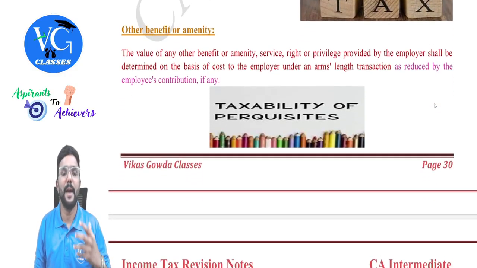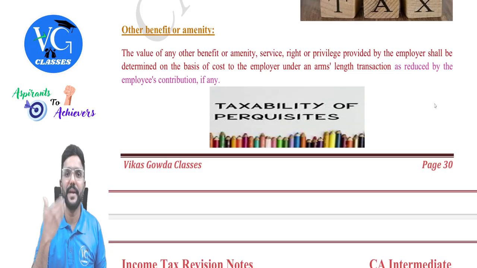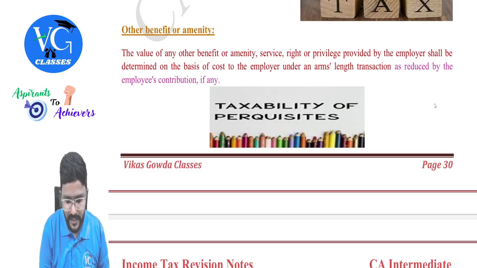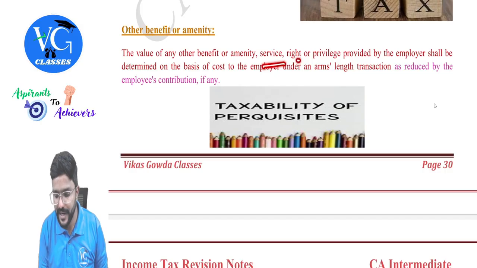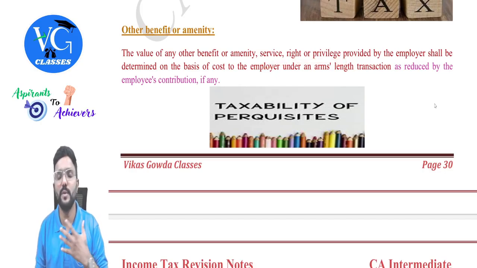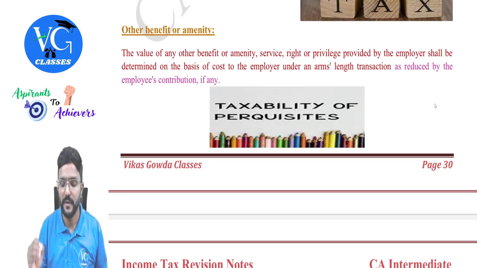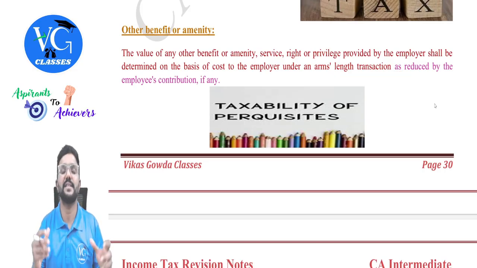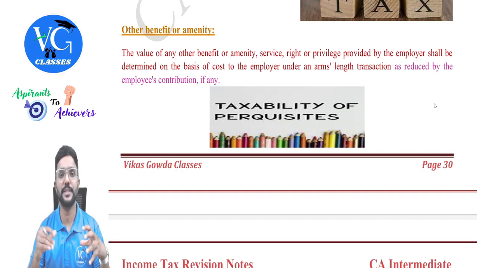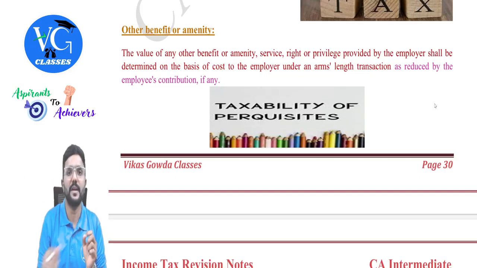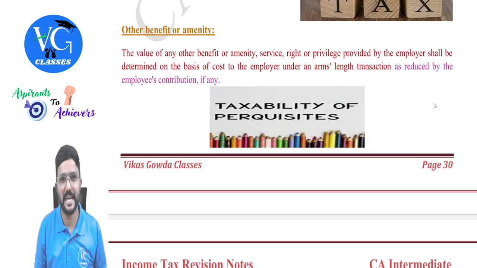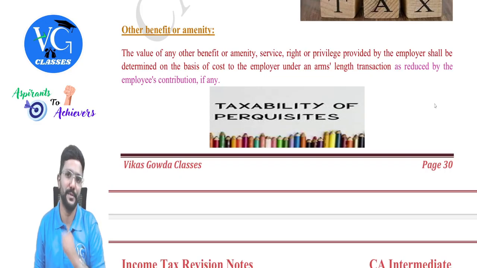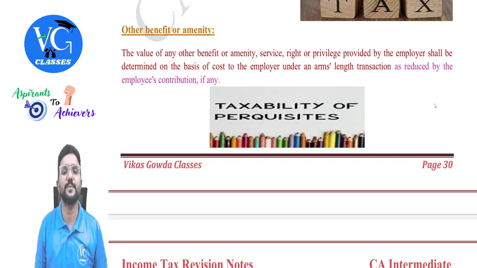Then if any other benefit or amenity is provided which we have not covered above, so there can be any other benefit which is provided by the employer to employee. In such case, we need to see what is the value of that benefit, service, right or privilege provided by the employer. That would be the value of perquisite in the hands of employee, which is calculated as per arm's length transaction. Arm's length transaction means when two unknown parties engage in a transaction without one influencing the other, at what price will they enter into a transaction? That is actually called as arm's length price. So that value will be taxable as perquisite in the hands of employee, guys.